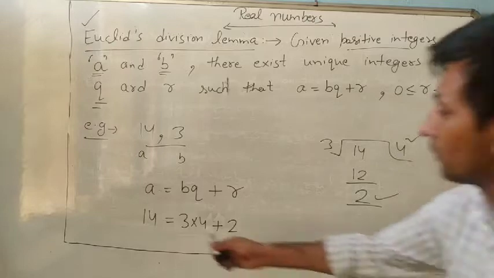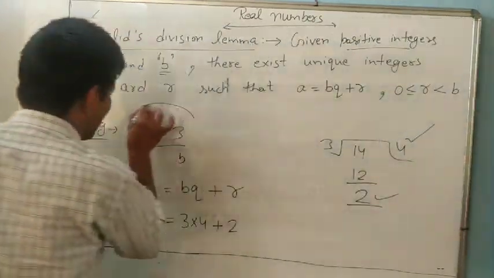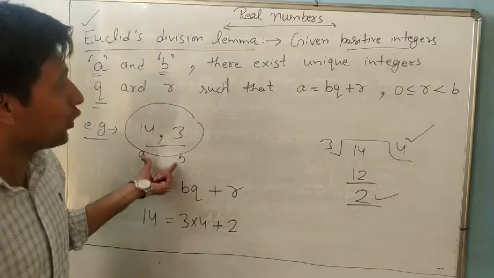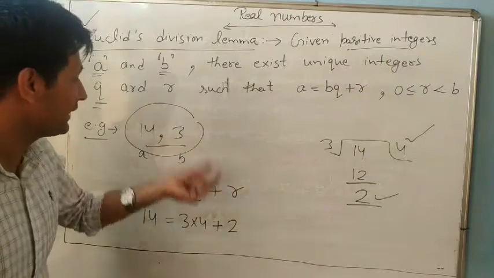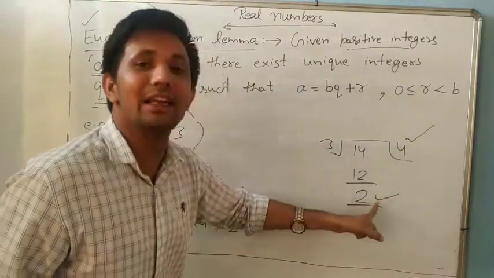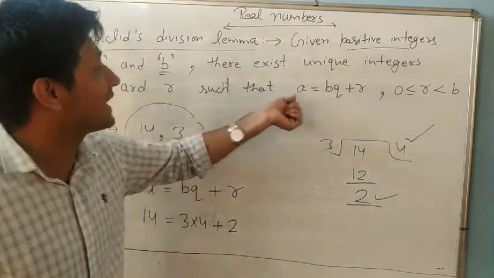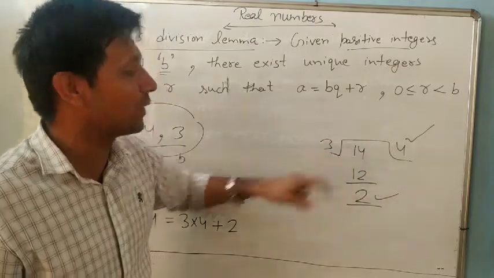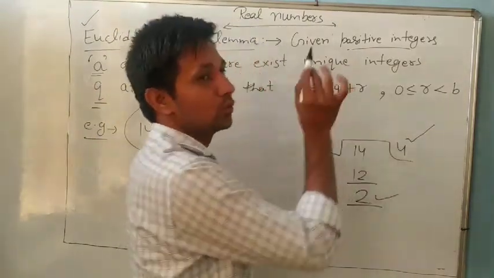So 14 equals 3 into 4 plus 2. So here are only two numbers, A and B. Then there exist unique integers Q and R. What are Q and R here? Q is 4, R is 2. So do they exist or not? Yes. Then such that A, 14, equals 3 multiplied by 4 plus 2.